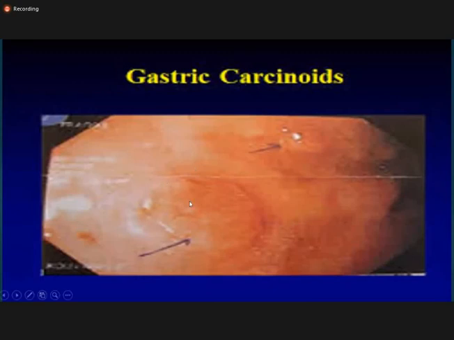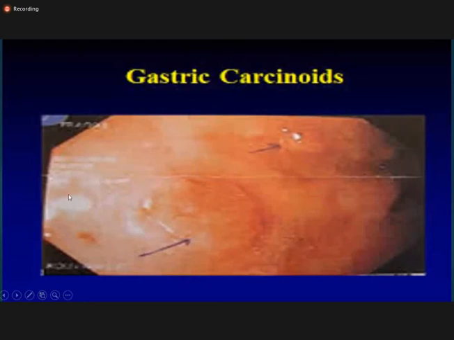Okay, so what you find is a yellow-tan appearing lesion, and it may be just below the mucosa, that is a submucosal lesion, or it may involve all of the layers of the stomach. So there is a polypoidal lesion. With the naked eye you find a polypoidal lesion, and it is tan or yellow in color. One is here and one is here. So this is the appearance of the gastric carcinoids.